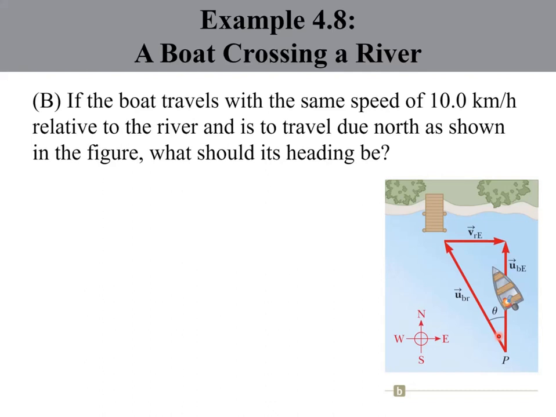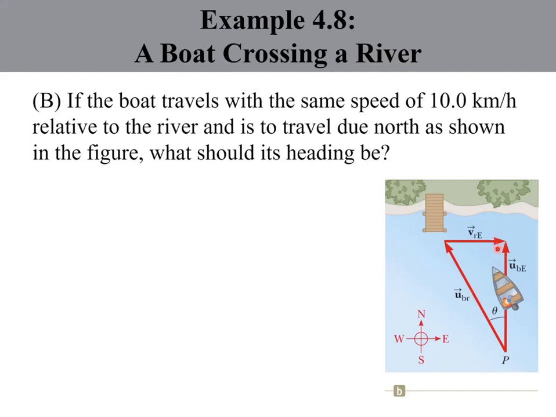Somehow we have to drive the boat to the left, as in the figure, as this line, so that as this vector adds with the vector of the speed of the river, the boat will be moving in a straight line to the north.